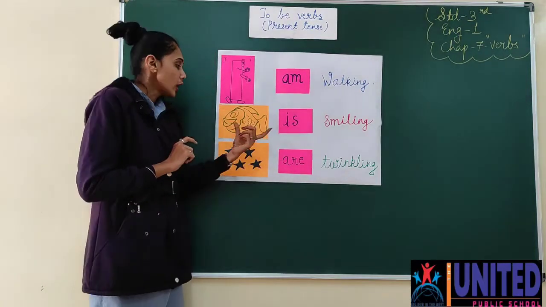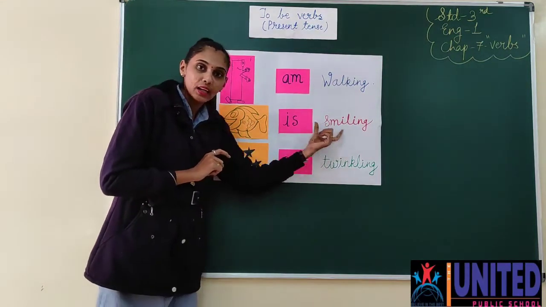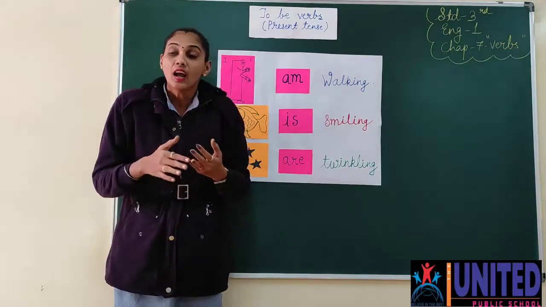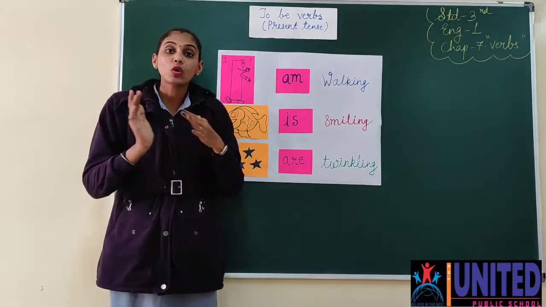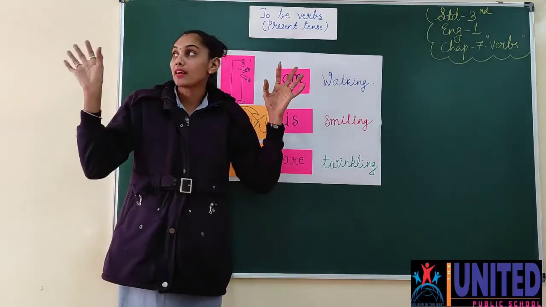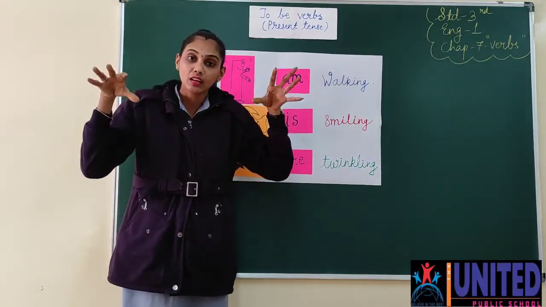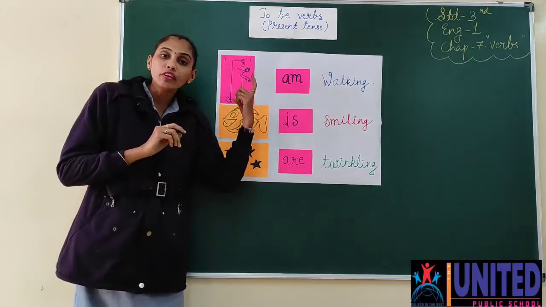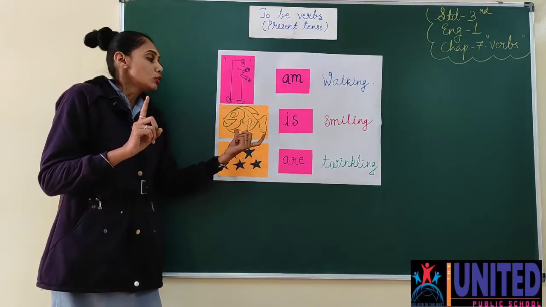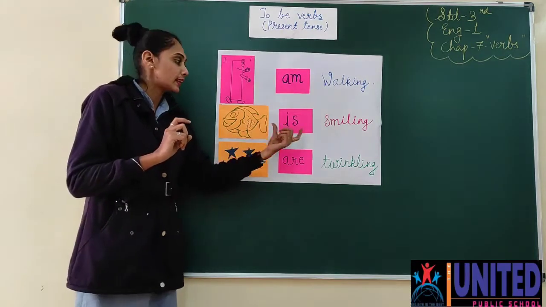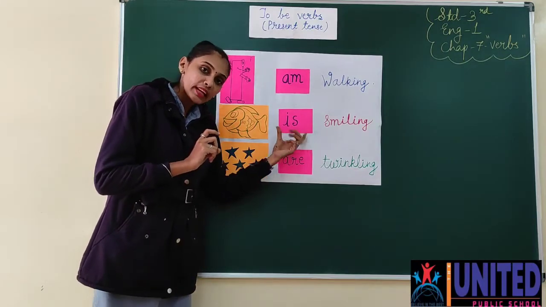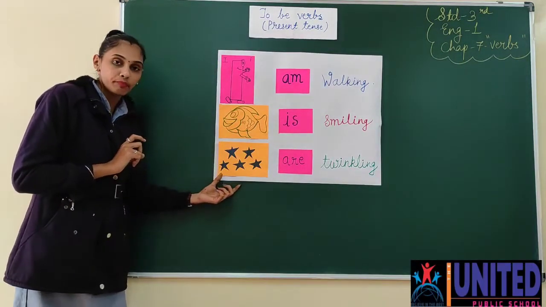A fish is smiling, a star is twinkling, a man is speaking, my father is going to Mumbai, my mother is cooking. Like rain, the rain is raining. So if we are talking about singular things only, with that subject which helping verb will go, beta? Is will go.